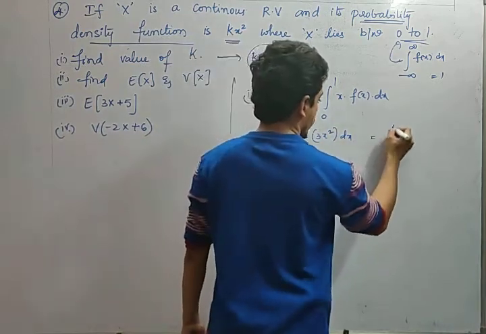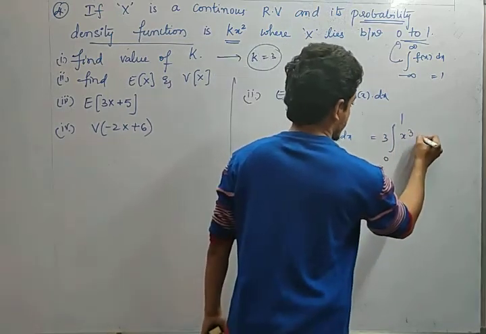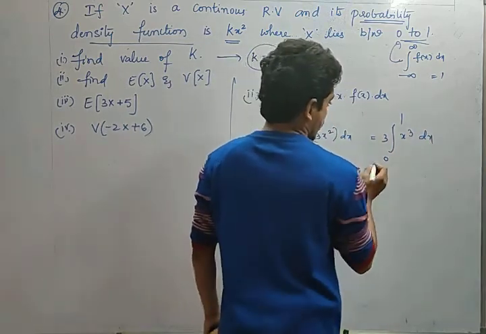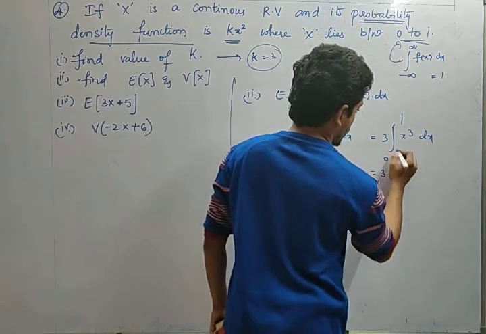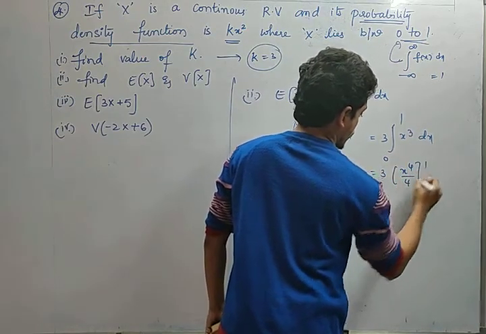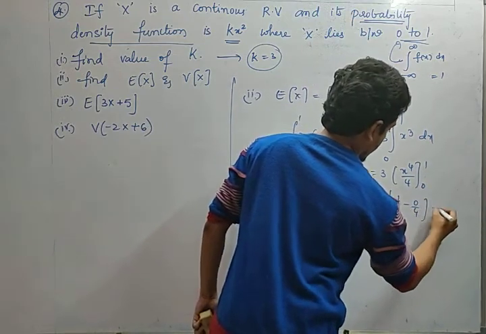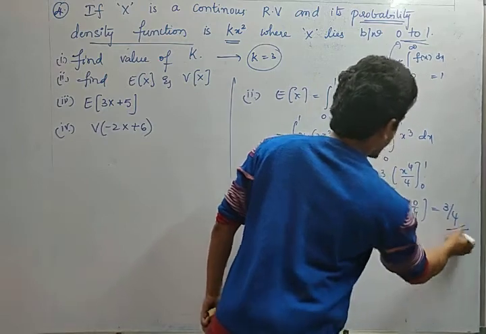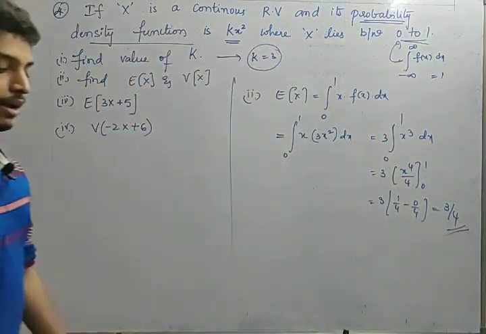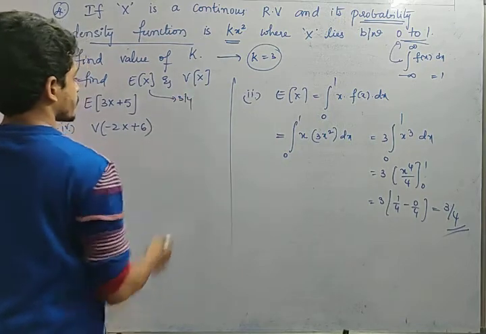Now 3 comes outside, integral 0 to 1 of x into x square is x cube dx. So 3 into what is the integral of x cube? x power 4 by 4, from 0 to 1. So upper limit minus lower limit, that is nothing but 3 by 4. So what is the value of the mean, friends? It's 3 by 4. So the mean value is 3 by 4.